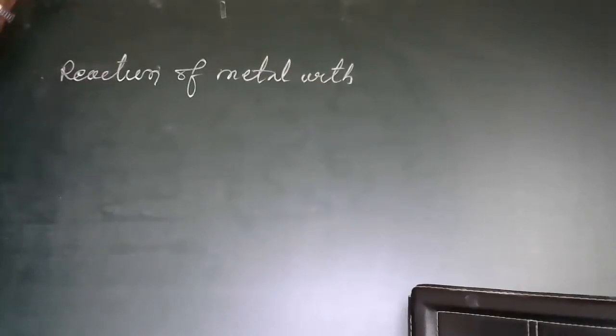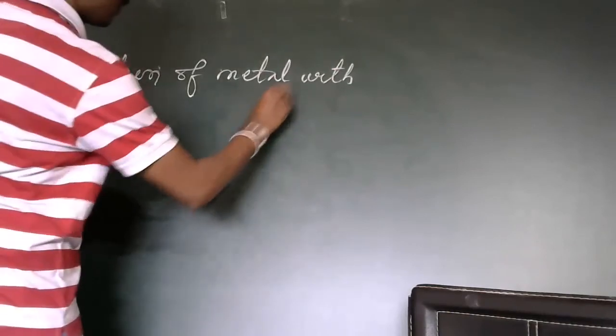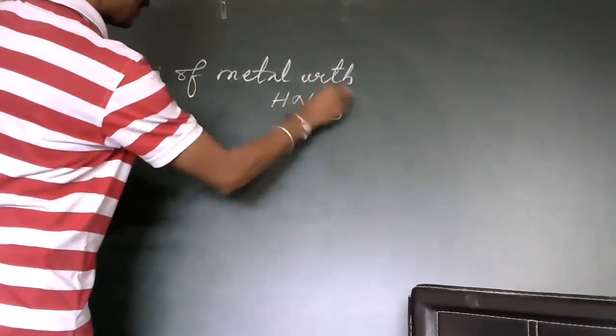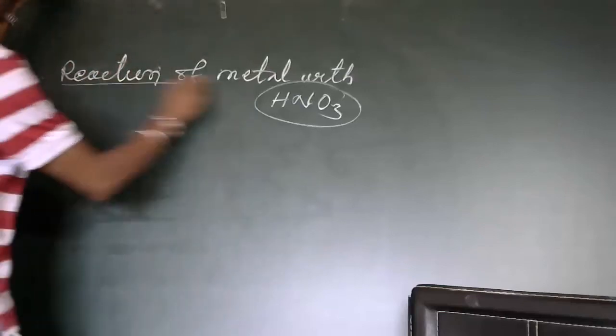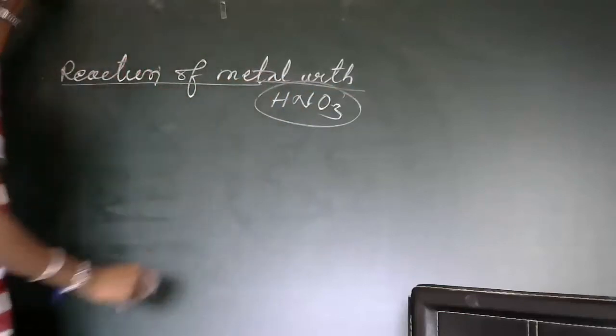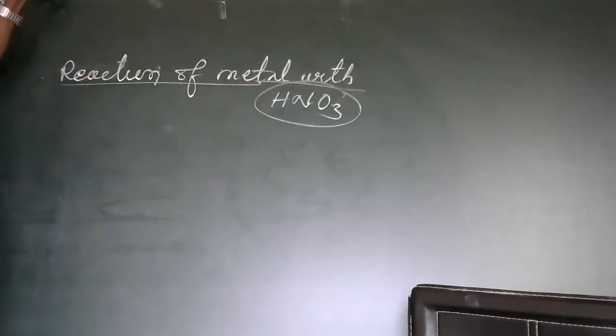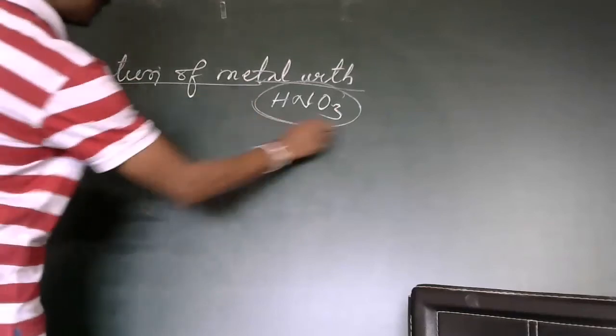Say, reaction of metal with nitric acid, HNO3. So some metals react with this acid. But usually when acids react with metal, hydrogen gas is liberated. But in this case, hydrogen gas is not liberated here. So here what is liberated, we'll see.